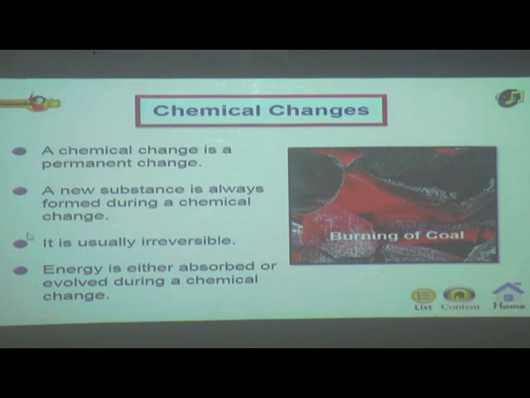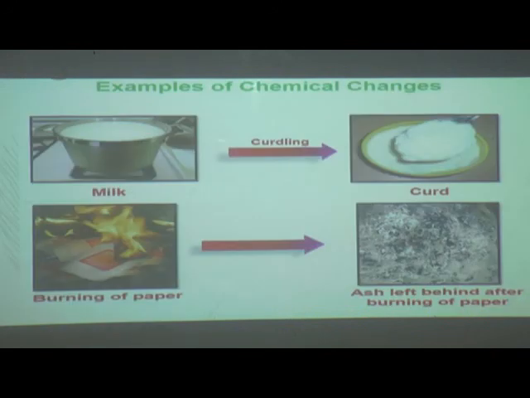In chemical change, a new substance is always formed, the change may be permanent, and it is usually irreversible. Energy is either absorbed or evolved during a chemical change.